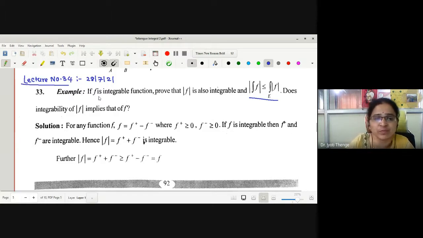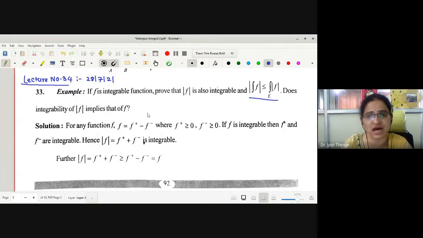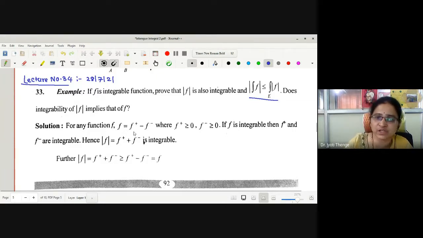First we will prove the first part, that is, knowing f is integrable, we will try to prove that mod f is integrable. Now, if f is integrable, what we know is that both the positive part and negative part of the function are integrable, right? We write any function f in terms of these two functions: f is equal to f plus minus f minus, where both f plus and f minus are non-negative functions.